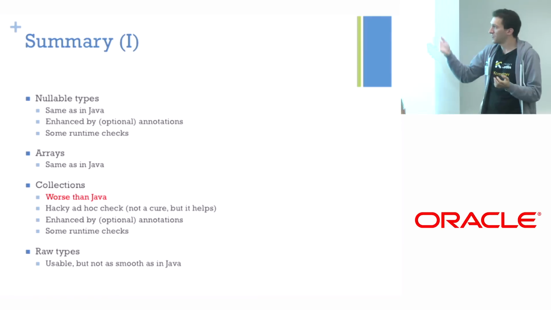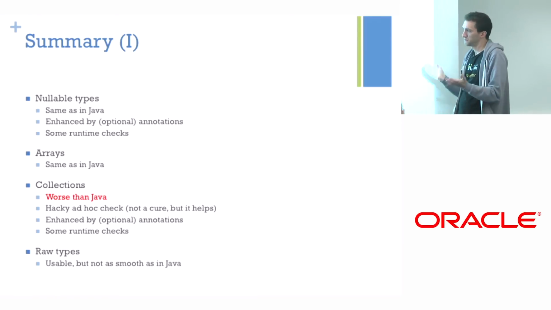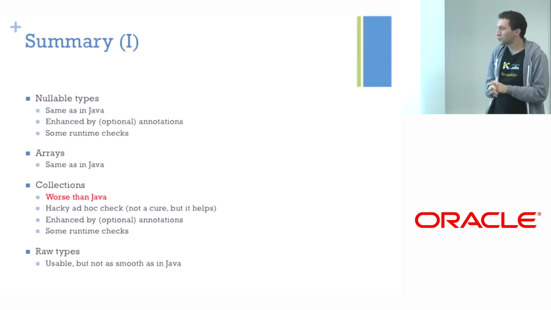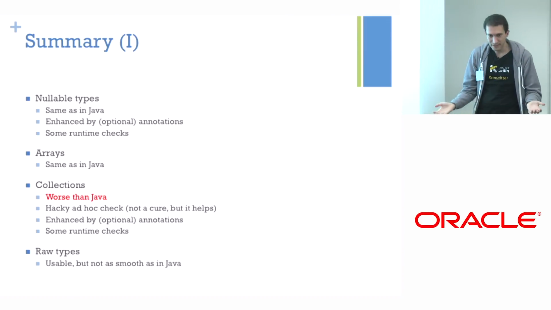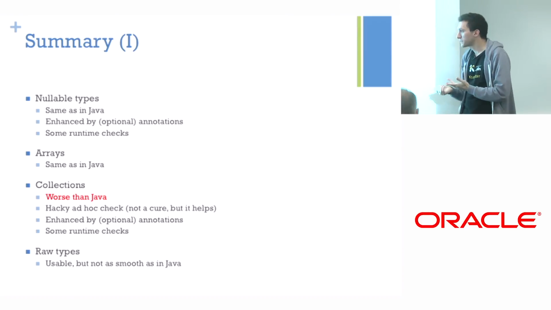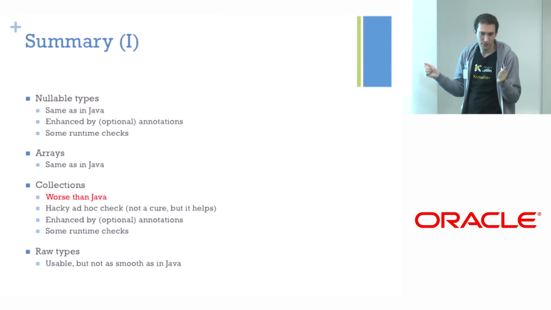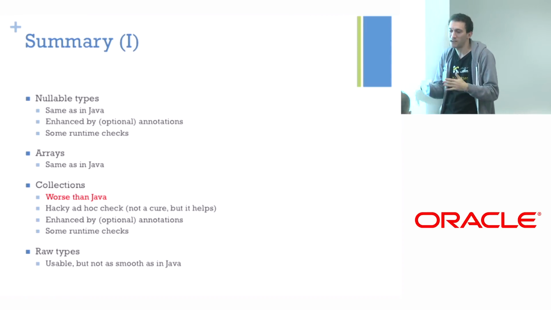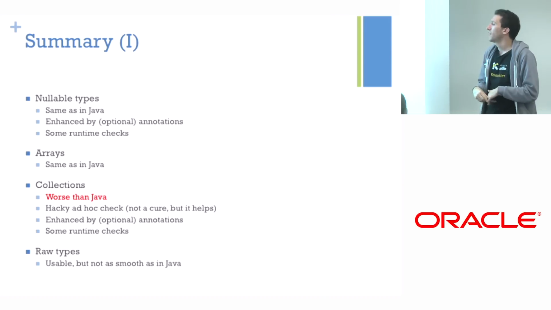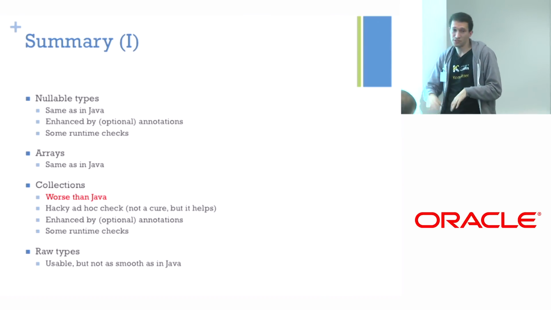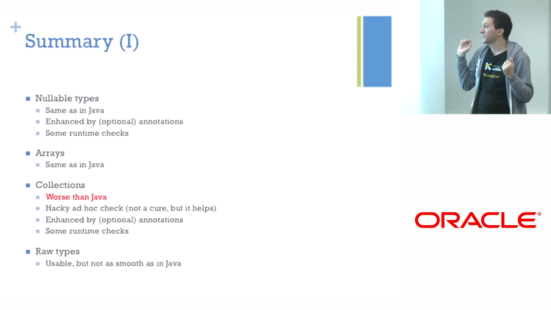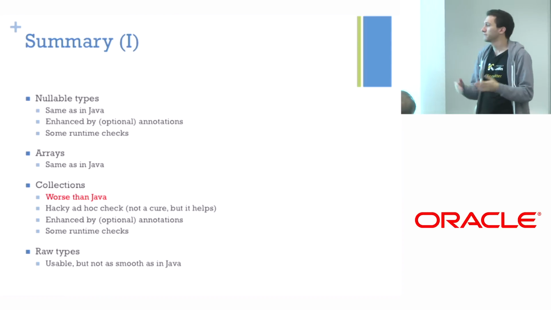With arrays, it's the same thing, no checks needed, same as Java basically. With collections, we are unfortunately worse than Java. We allow some covariance where it is not intended. We have a nasty patch that rules out some common errors. We can throw in some annotations, and they help along. We can do some runtime checks again.